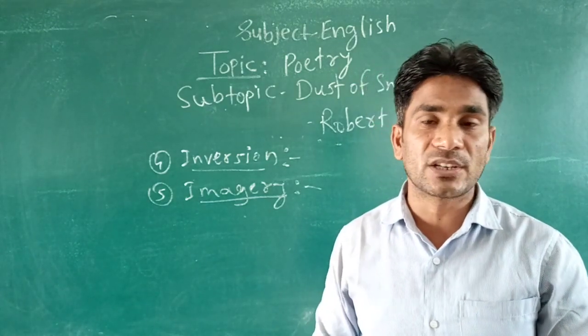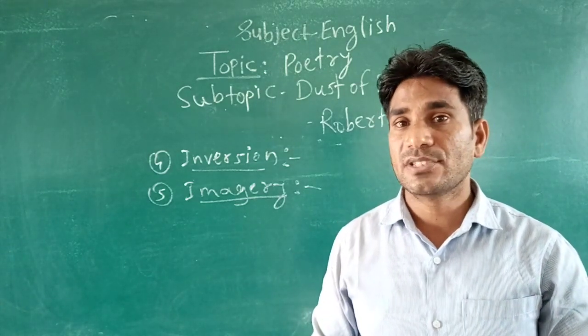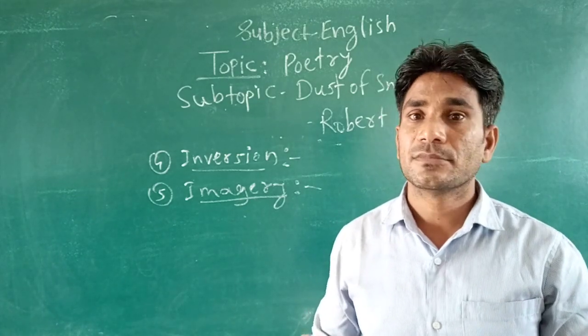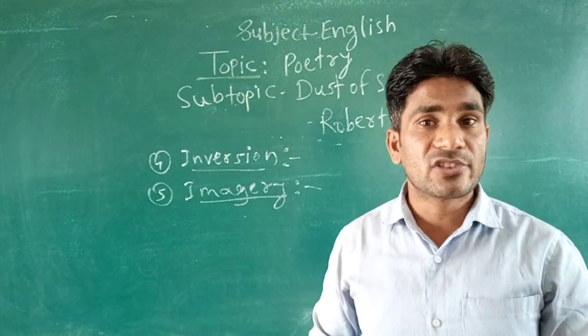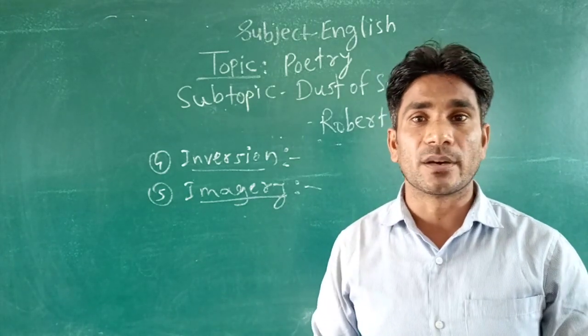How many figures of speech are used there? First one is alliteration, then enjambment, then inversion, assonance, imagery. These are the figures of speech that are used in this poem.